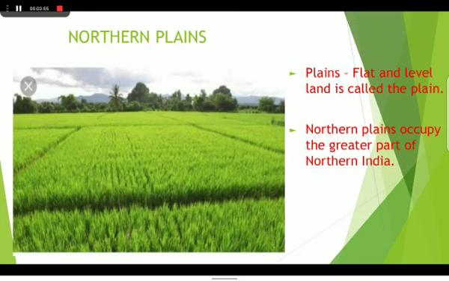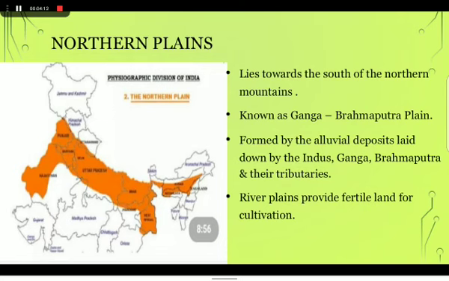The next physical feature of India is northern plains. What are called plains? Flat and level land is called the plain. The northern plains occupy the greater part of the northern India. It lies towards the south of the northern mountains. It is also known as the Ganga and Brahmaputra plains. These plains formed by the alluvial deposits laid down by the rivers like the Indus, Ganga, Brahmaputra and their tributaries. Tributaries means many smaller rivers which join the main river.